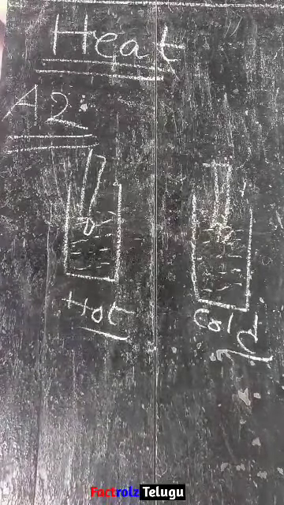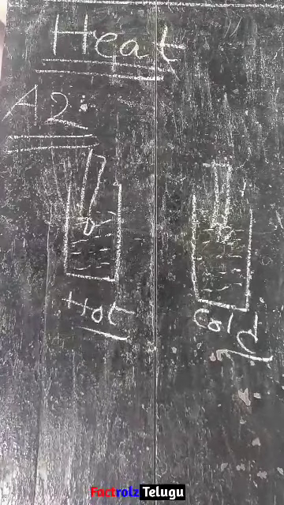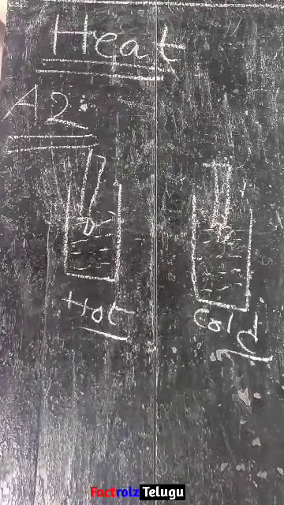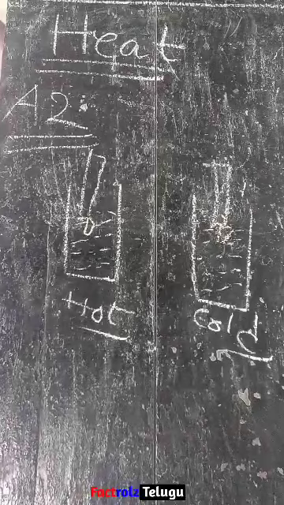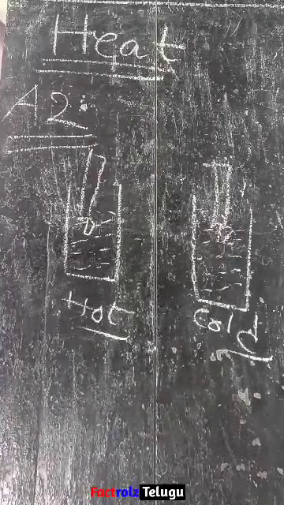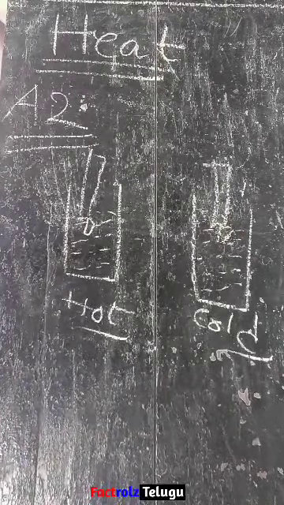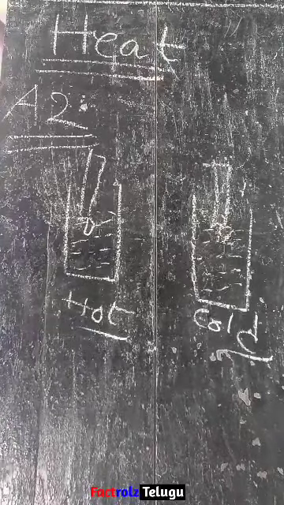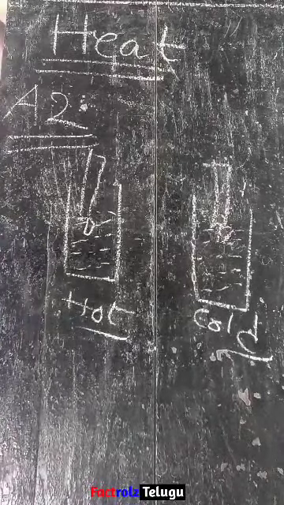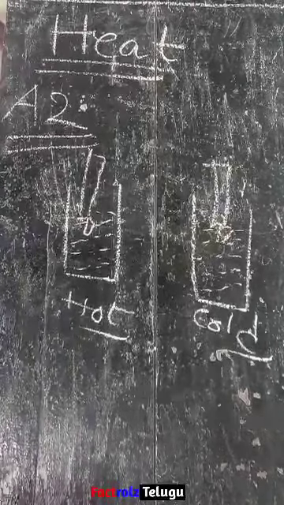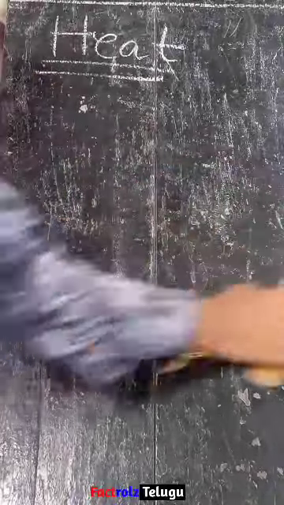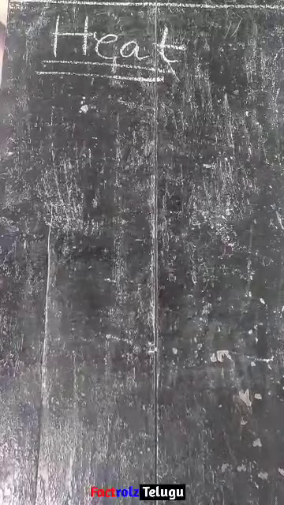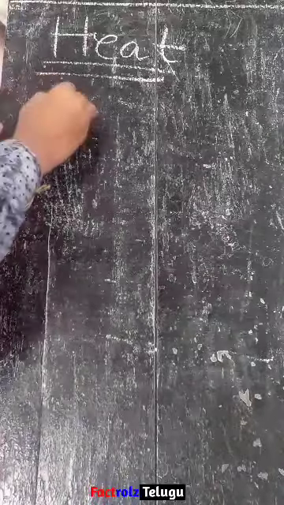Now finally we will define heat. Heat is a form of energy, as we know from the start of the class, and it flows from a body at higher temperature to a body at lower temperature. So here are the statements. First, heat is a form of energy.